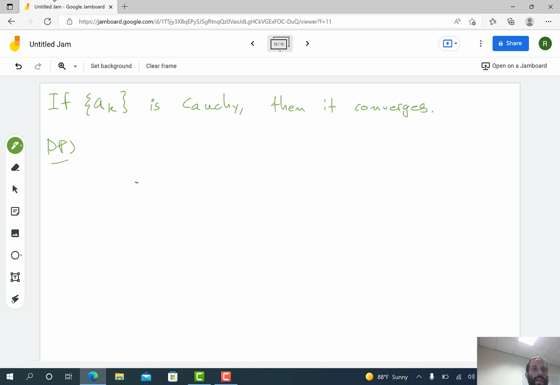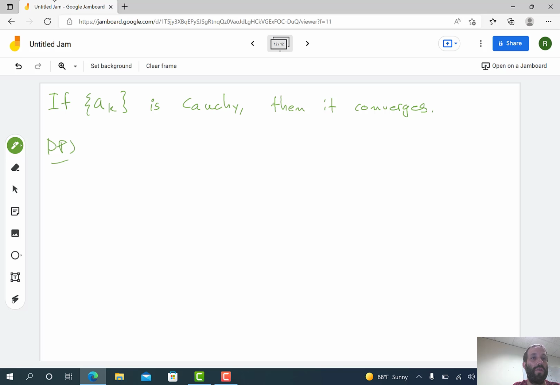So first, let me show you what I'm going to prove. What I'm going to prove is that the lim inf is equal to the lim sup. Because a few videos ago, or a few theorems ago, we proved that whenever we have a sequence and the lim inf is equal to the lim sup, then the sequence converges to whatever that number is. So that if the lim inf is 5 and the lim sup is 5, the sequence converges to 5. So that's what we're going to prove. Ultimately, the goal is to prove that the lim inf is equal to the lim sup.